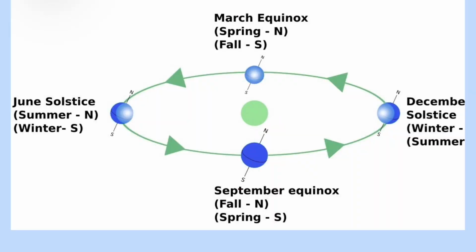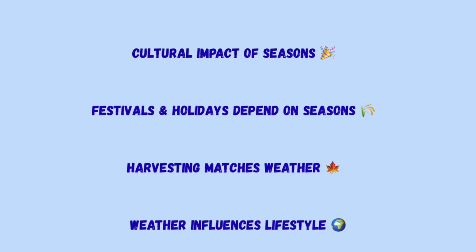Cultural impact of seasons. Seasons affect how people live. People wear light clothes in summer and warm clothes in winter. Farmers grow crops in certain seasons. People celebrate festivals in different seasons. Travel and work change with the weather.